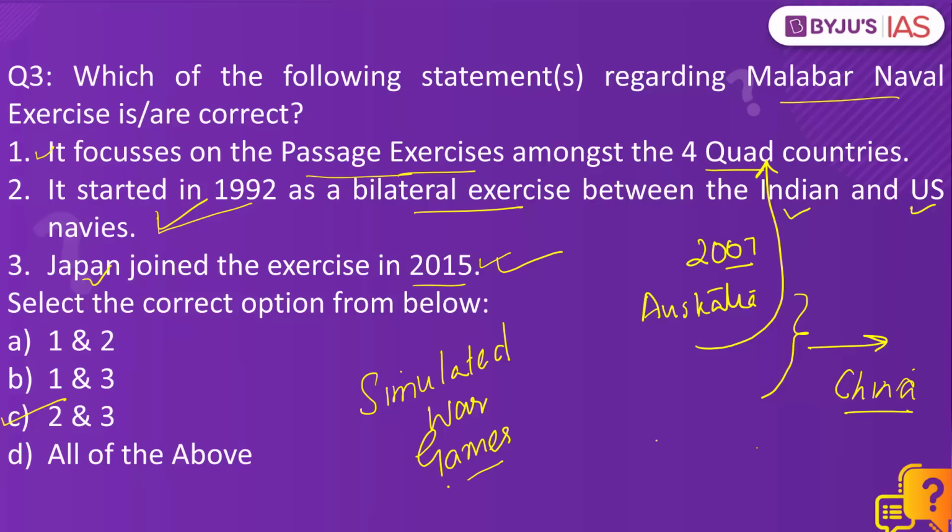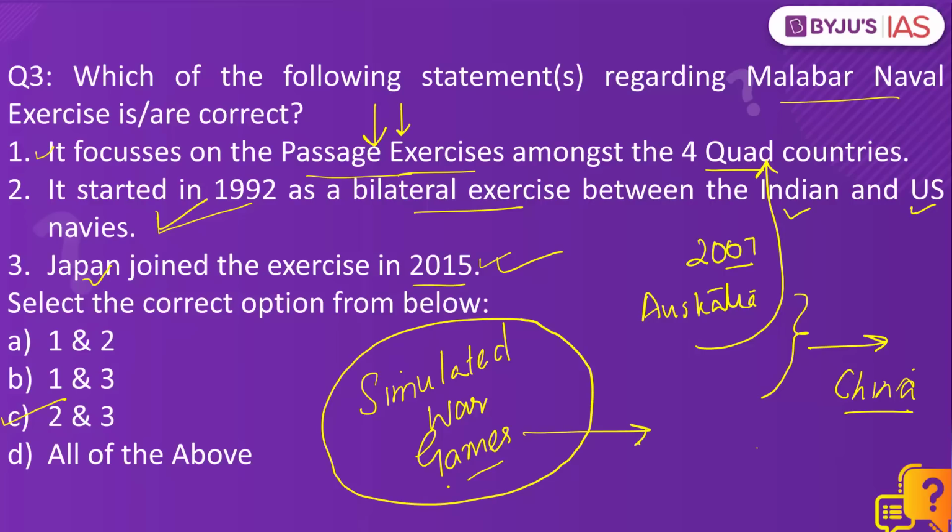For example, the interoperability of the navies of these four countries, and India has been conducting a large number of passage exercises with Japan, US, and Australia. But Malabar is different because it primarily involves simulated war games. So the focus of Malabar exercise is not on passage exercises, not on interoperability, not on ensuring just the cooperation. The focus of the Malabar exercise is to carry out these simulated war games so that the navies of these countries are war ready.